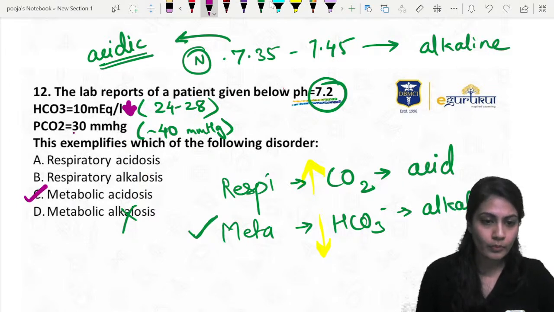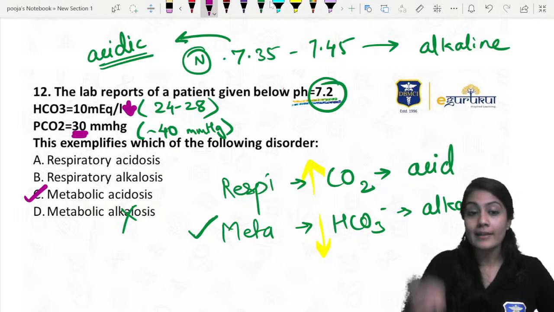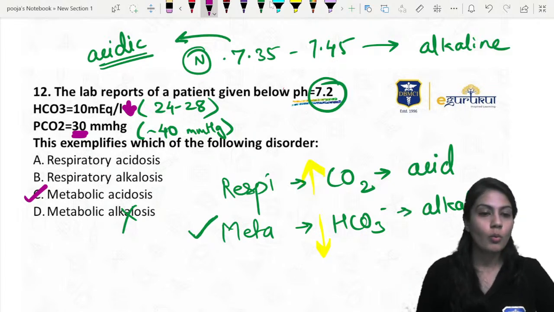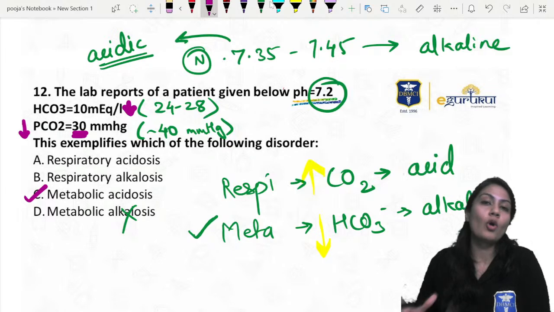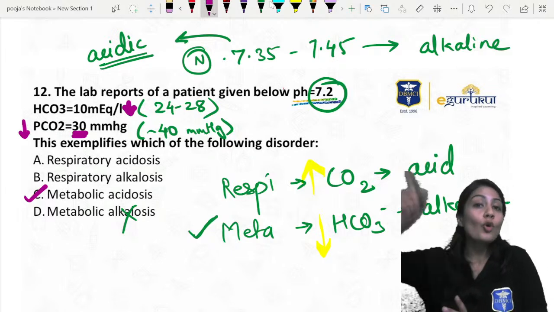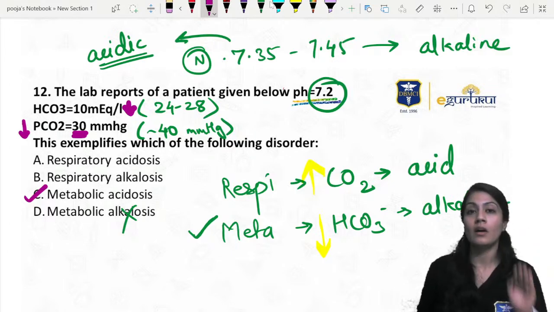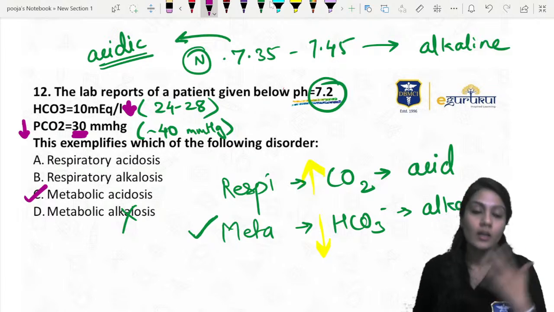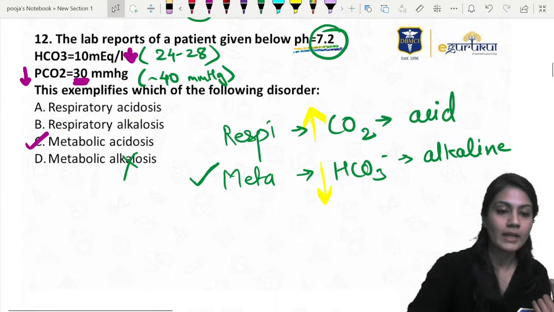Respiratory acidosis. Now what we are seeing, the CO2 is the acidic indicator, that should be increased if there is a respiratory acidosis, but over here what we are seeing is that it is rather decreased. That means the respiratory system is trying to compensate for our metabolic acidosis. It will throw out more acid, that is the CO2, and that's why it reduces the acid levels, the respiratory system tries to maintain the condition, or tries to compensate and help our metabolic system,